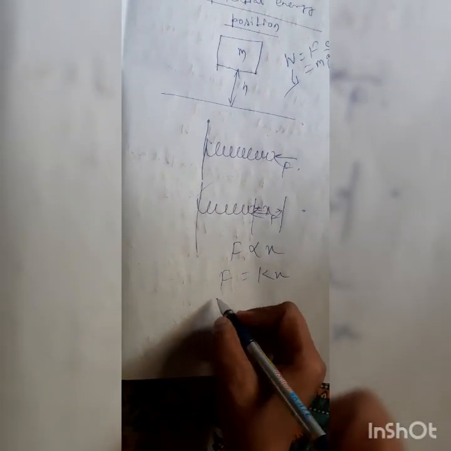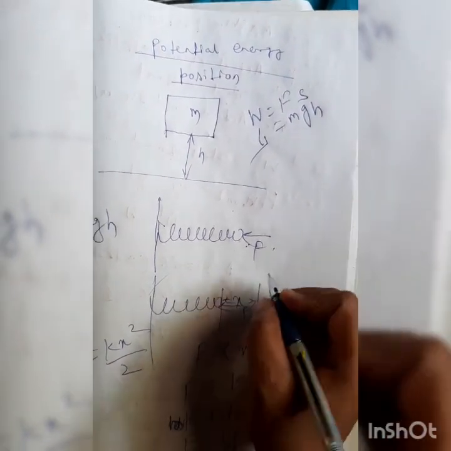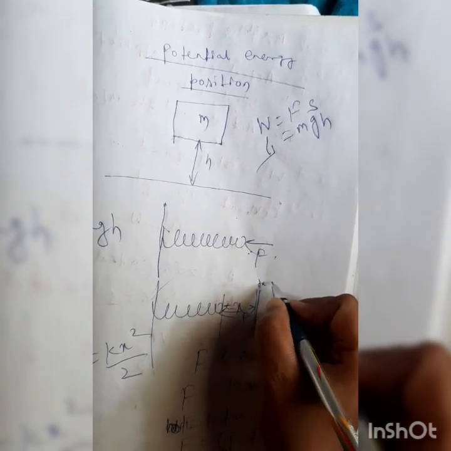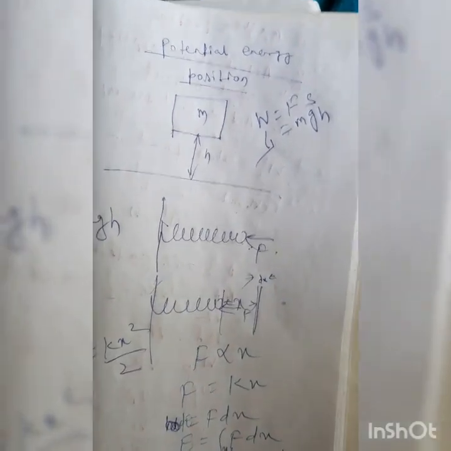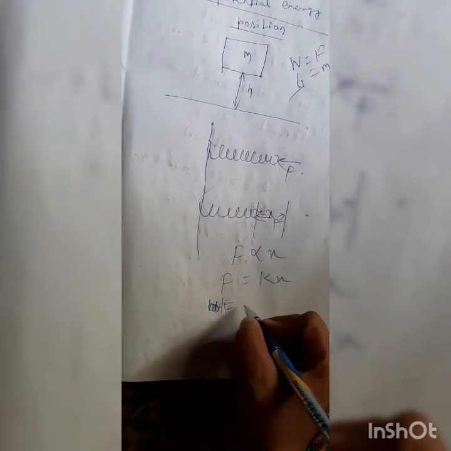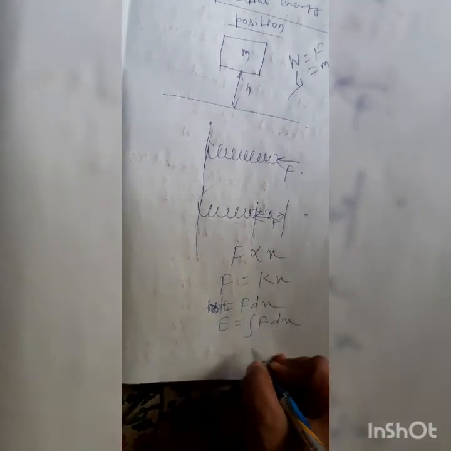So how will you calculate the spring potential energy? What is work done? Force into distance. This distance is variable, as it depends on the intensity of force. So suppose it is moved through an infinitesimally small distance dx. This distance is very small, dx. So dW, or you can say this is the small change in energy, dE equals F into dx. So what is energy? Integration of F dx. What is F? F is kx, so kx dx. So what is the limit of integration?